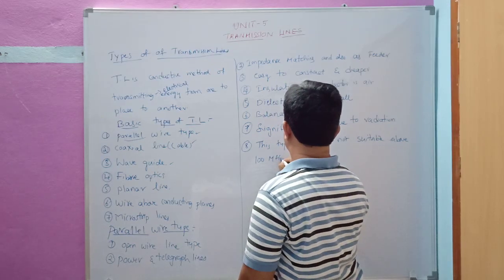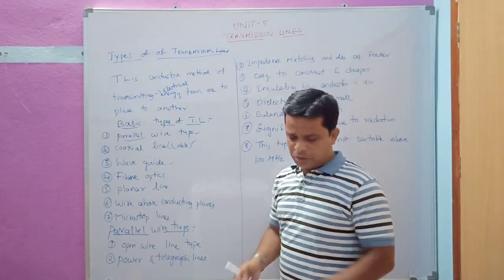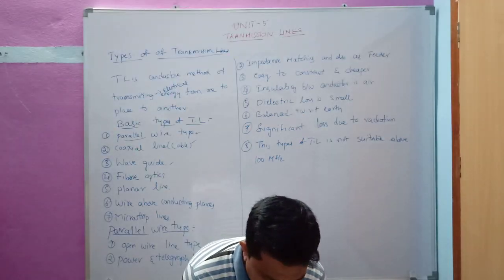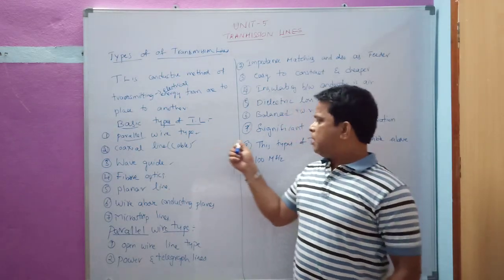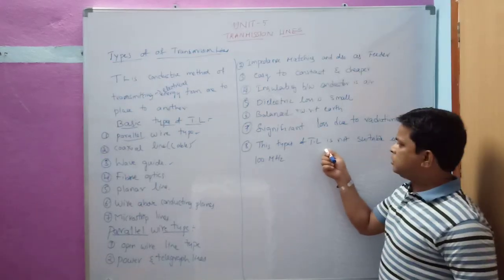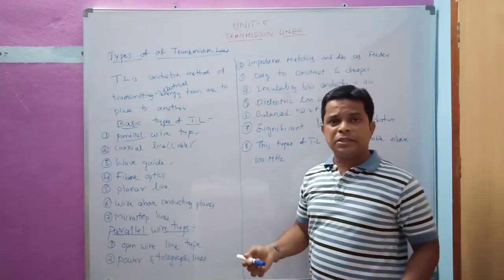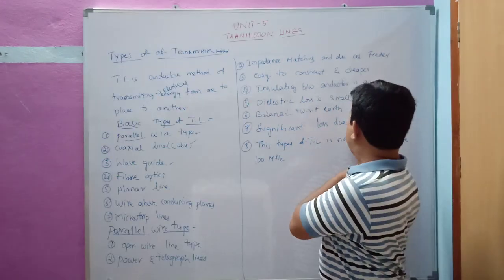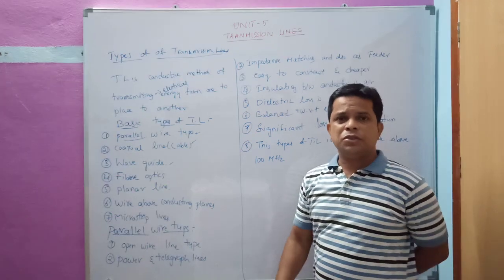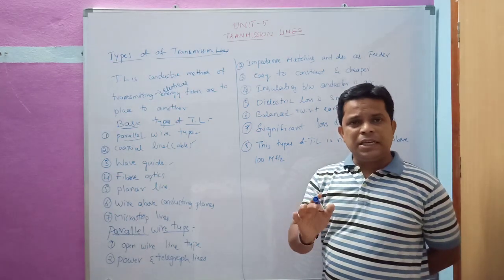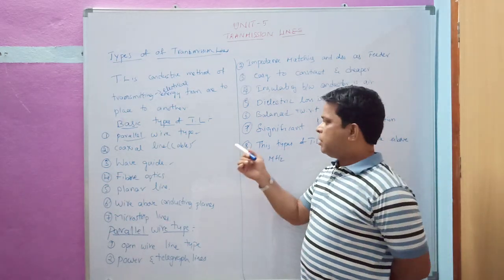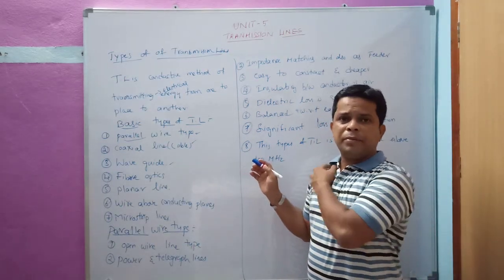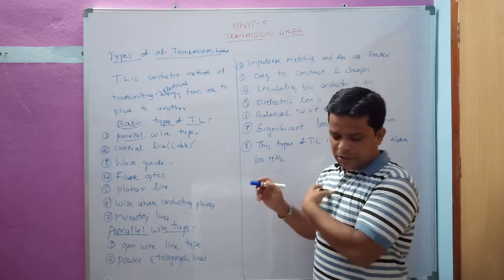What happens if we use it at more than 100 megahertz? The drawback is that it is going to suffer a significant amount of loss due to radiation. So that's why we restrict the use of the parallel wire type line up to 100 megahertz only. Beyond 100 megahertz we are not going to use this type of transmission line.